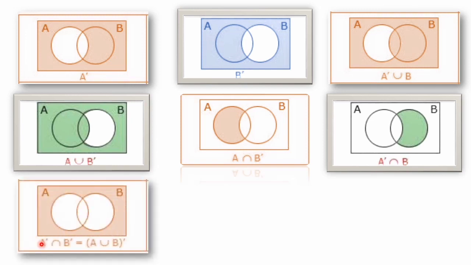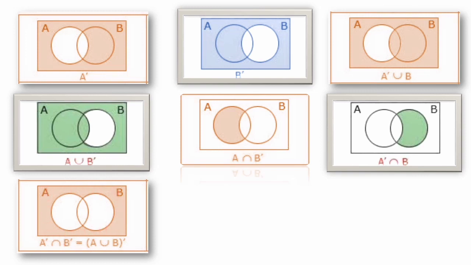Next one is A dash intersection B dash, or that is same as A union B the whole dash. So A dash means outside of A, common for outside of B. So outside of A and outside of B common portion. So when you take A circle, outside means this one will be coming including this portion, and when you take B circle, outside of B circle, so this portion is coming along with this one. So which is common for both A dash and B dash is outside of both A and B circle.